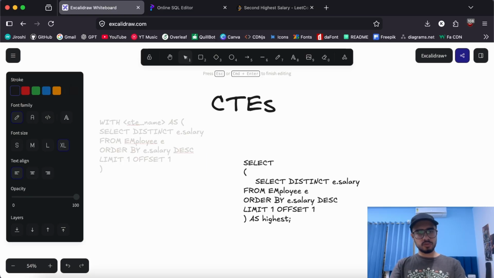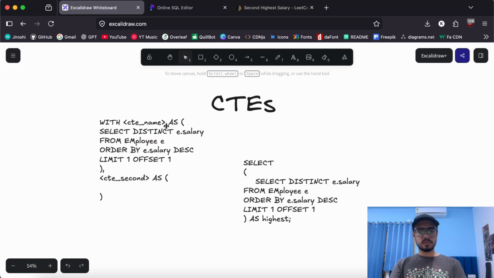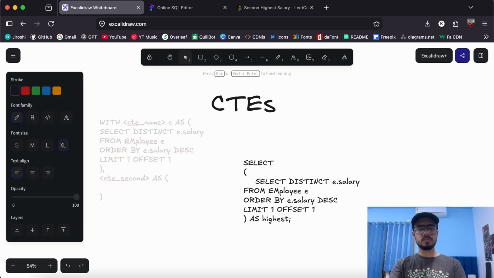Now if you want to use multiple CTEs together, you can just use a comma and write CTE second AS something else. Now this will become another reusable CTE. You also have support to export only specific columns by using column 1 and column 2. You can explicitly specify all the columns that you want to export from the CTE.